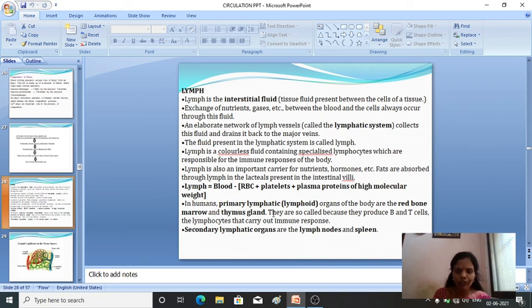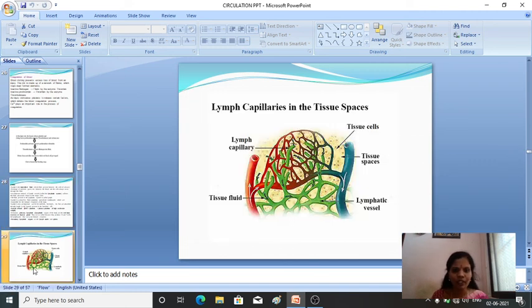Fine, there are two types of lymphatic organs, primary and secondary. The secondary lymphatic organs are the lymph nodes and the spleen. Okay, so this is a brief description regarding the lymph. Here you can see the lymph capillaries in the tissue space.